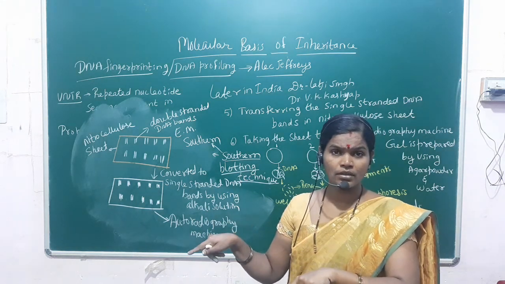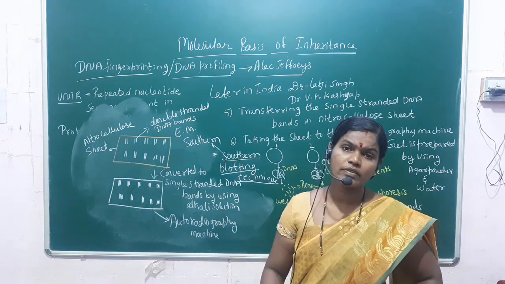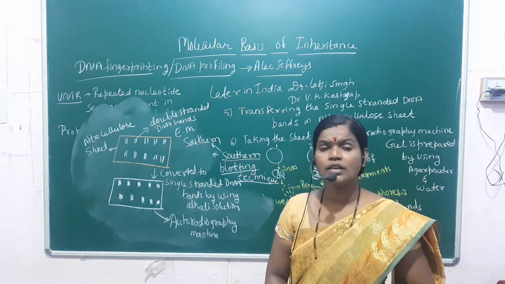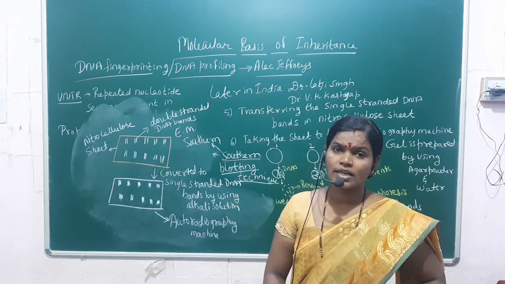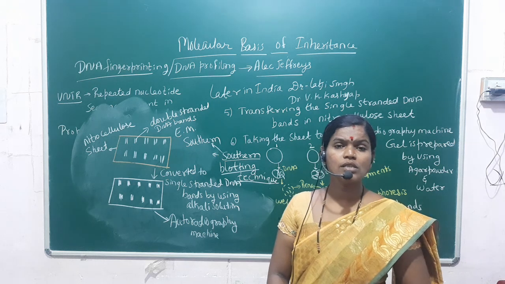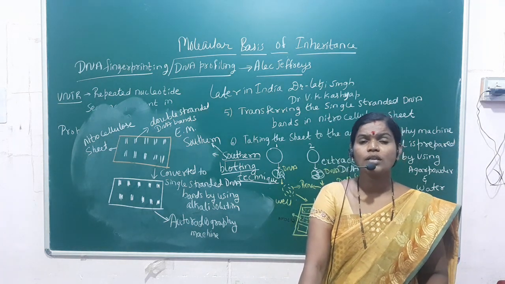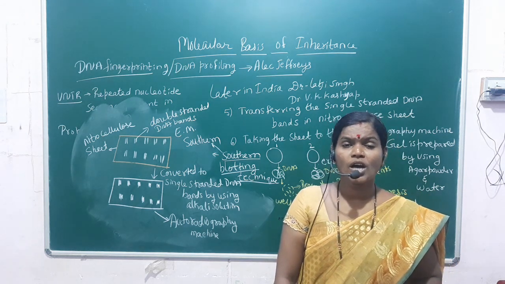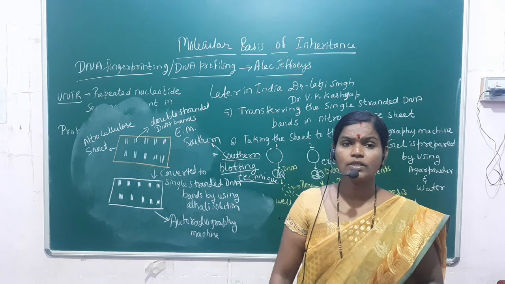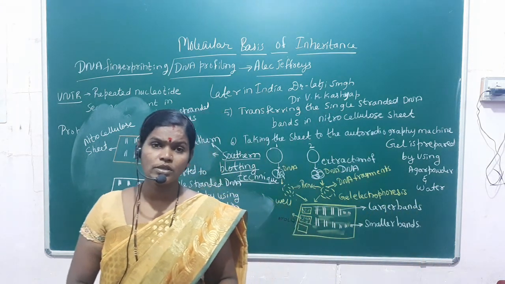That is not the final proof; it is the evidence they are showing, but they have to do further investigation, and then finally they prove that the criminal has done the murder. So this is the concept of DNA fingerprinting or DNA profiling. We have completed this one. After this, we have to see the applications of DNA fingerprinting. That application is the last one. Now we'll see that.